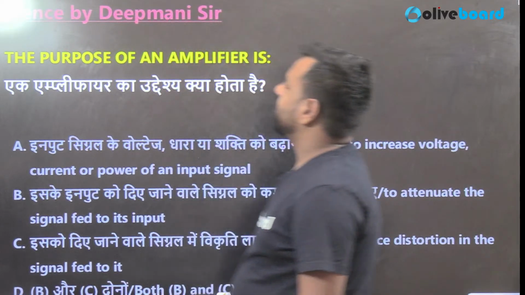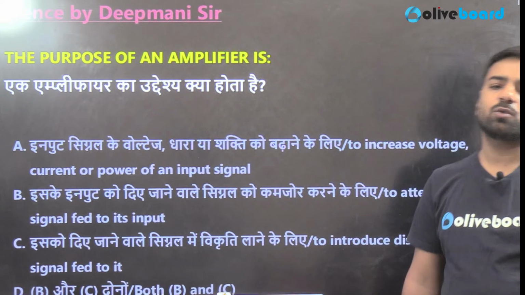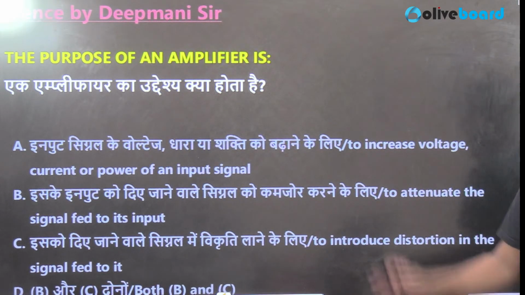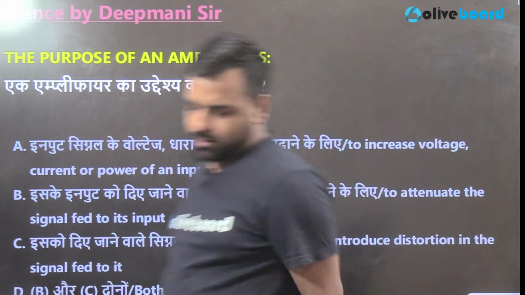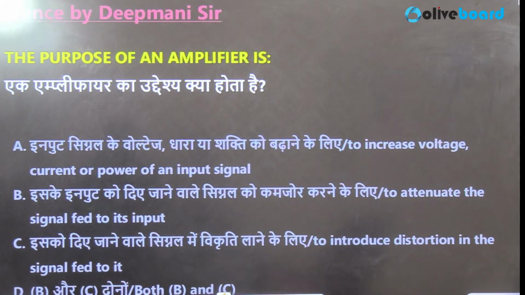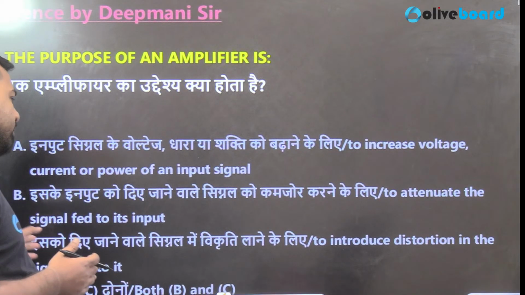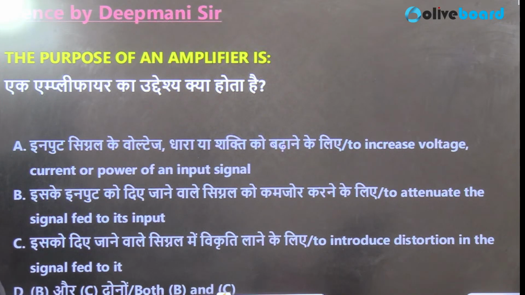The next is, the purpose of an amplifier is dash. Let's go towards the electricity part now. So what should be the answer? Pawan is saying something. Yeah, that's the right hand rule, right? What is the main purpose of an amplifier? To increase voltage, current or power of an input signal, to attenuate the signal fed to its input, to introduce distortion in the signal fed to it, or B and C both will be the correct answer. What do you think? What should be the correct answer?